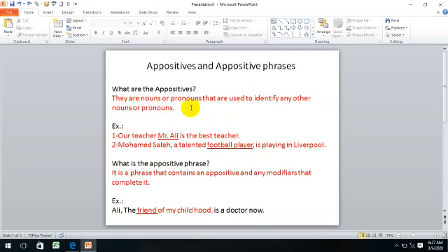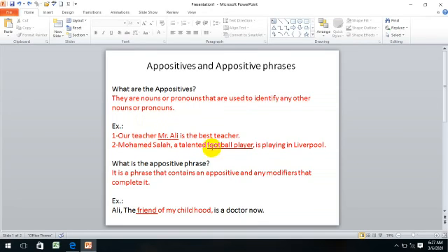Let's see examples. Our teacher, Mr. Ali, is the best teacher. Here, our teacher, Mr. Ali. When I ask you, who is your teacher? You're gonna say Mr. Ali. So Mr. Ali is a noun that is identifying another noun, which is our teacher. Then here is the appositive, Mr. Ali.